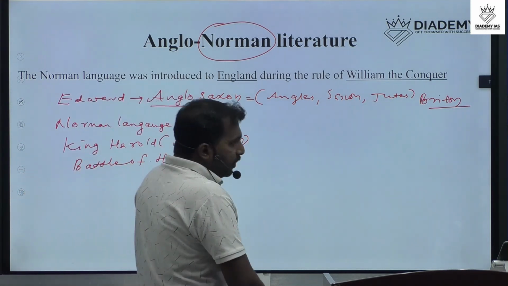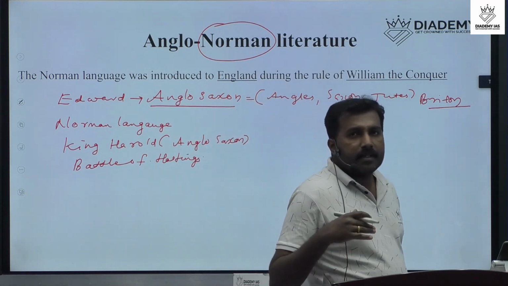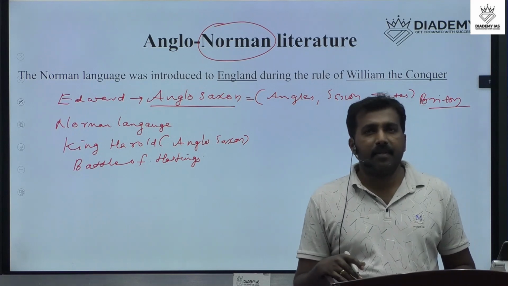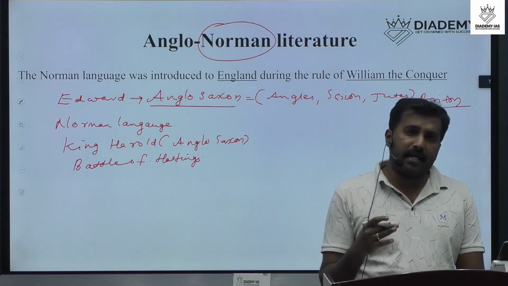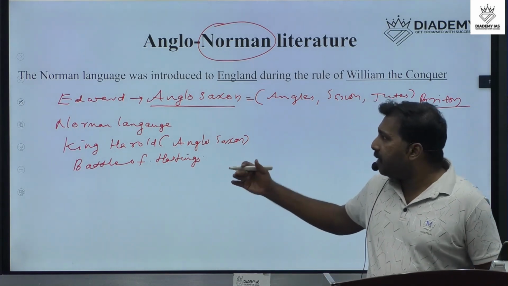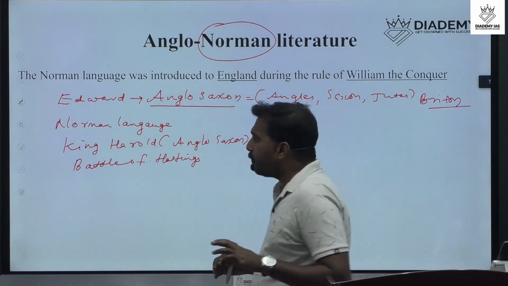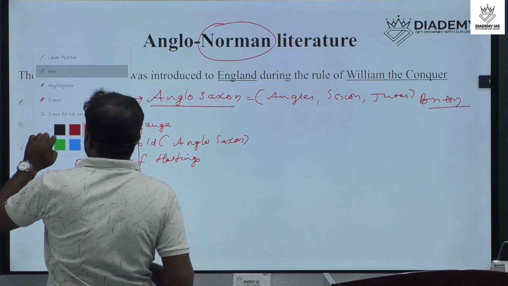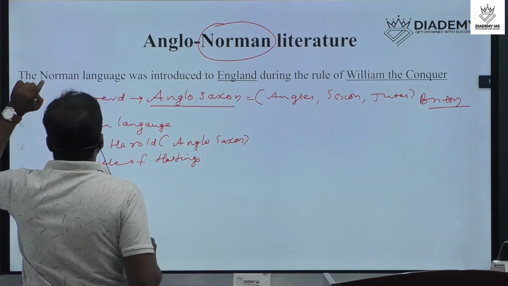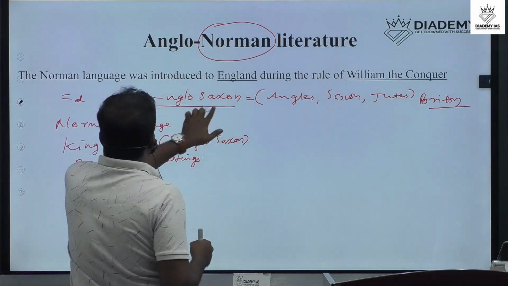Through this battle, gradually the Normans dominated Britain, or they dominated the region of England. That was the story behind the invasion of the Normans in England.